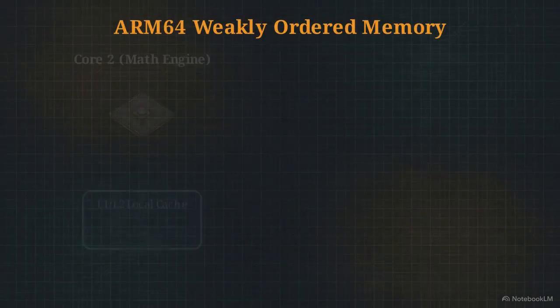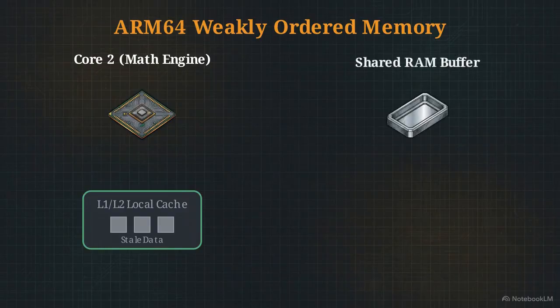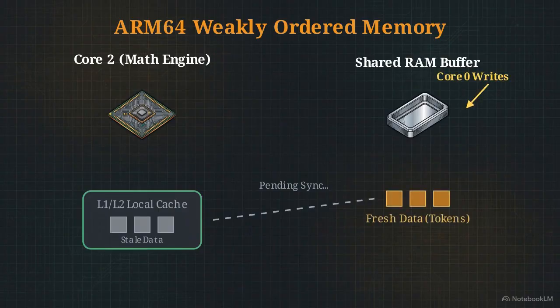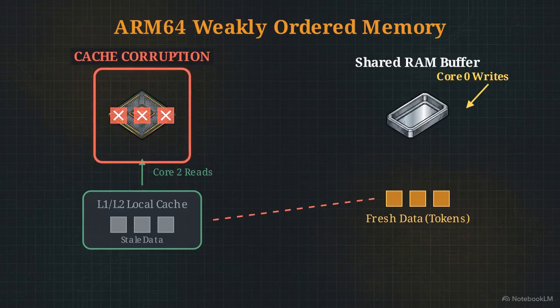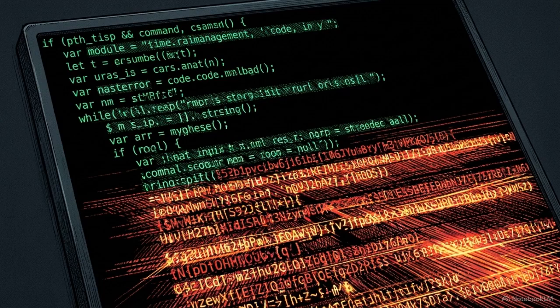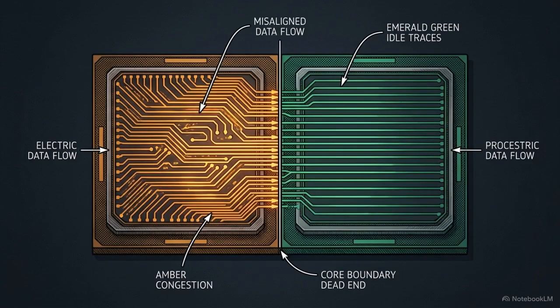This diagram illustrates the first major microarchitectural hurdle, the ARM64 weakly ordered memory model. Because reads and writes are weakly ordered, a severe cache corruption risk emerges. If Core 0 writes audio tokens to shared RAM and Core 2 attempts to read them immediately, Core 2 ingests stale data from its local caches before the fresh RAM data registers. This microsecond timing mismatch injects corrupted semantics into the pipeline, resulting in total language output corruption from the large language model. Raw compute power serves no purpose if the system's fundamental memory architecture cannot synchronize read and write states perfectly across cores.